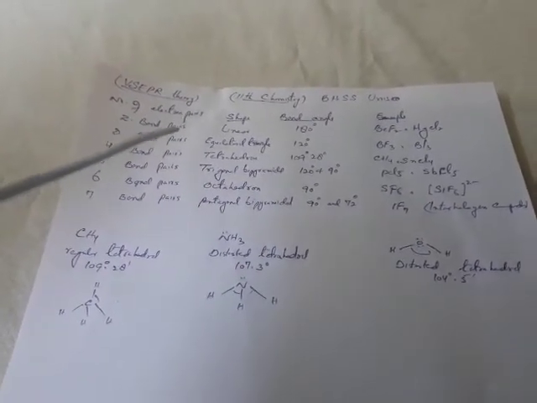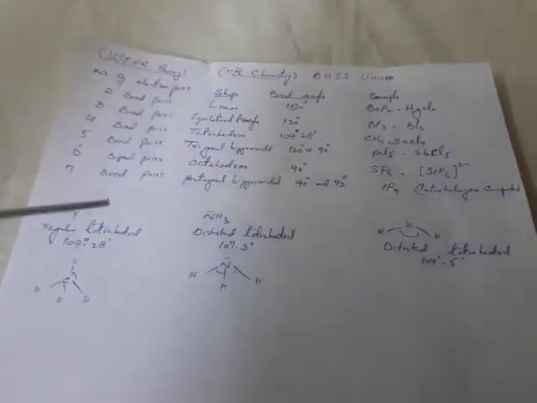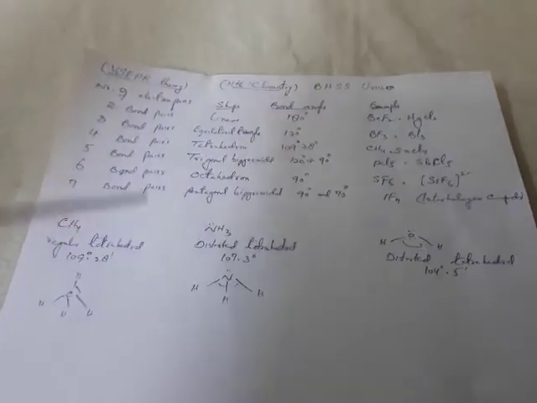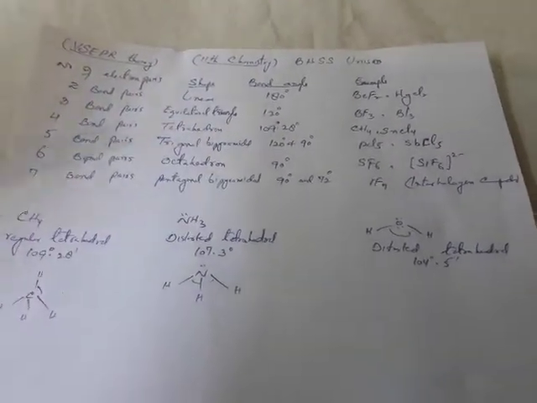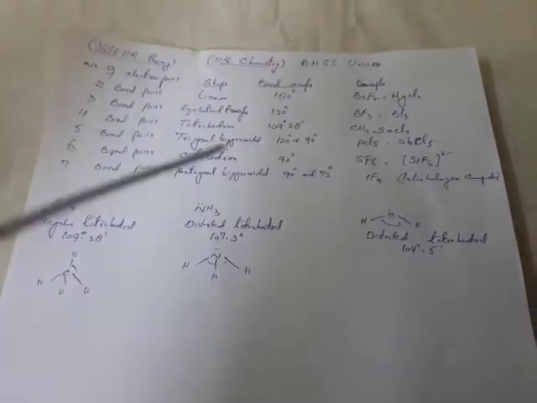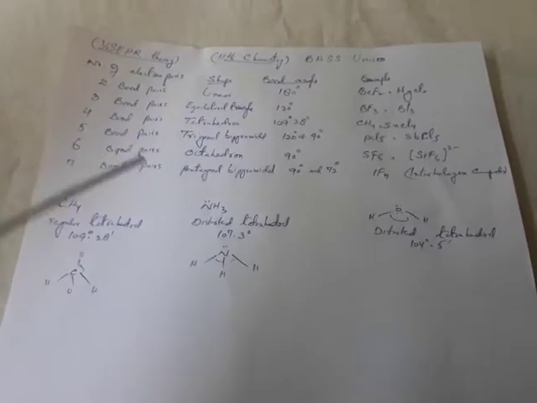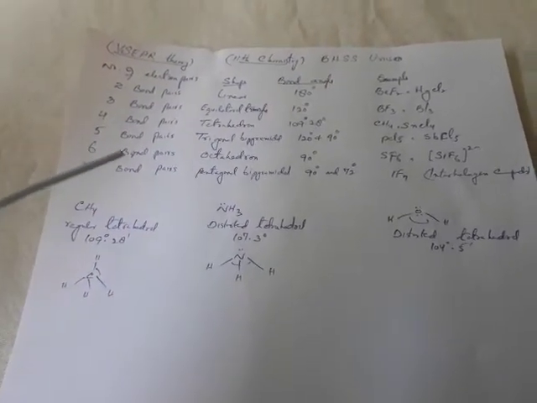Now thus, due to the presence of these lone pairs of electrons on the central atom in a molecule, the bond angle will get altered, and obviously the molecule will have a distorted shape or distorted geometry. Now the extent of distortion in case of these irregular molecules varies, and it depends upon the number of lone pairs.